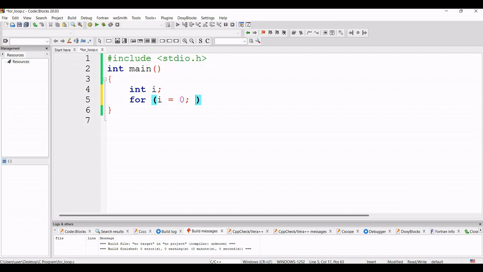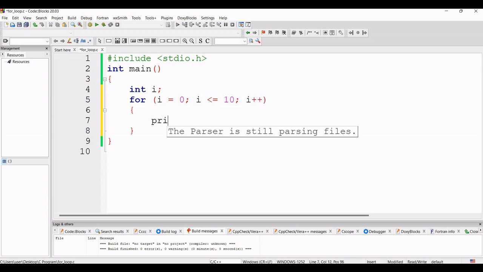Then we have to give another semicolon. After this semicolon we have to give the exit statement. Suppose if i less than equals to 10, and then i plus plus, and inside this for loop I will write suppose printf and then hello world.